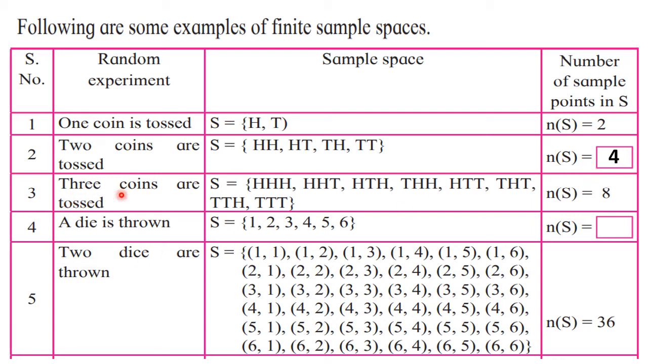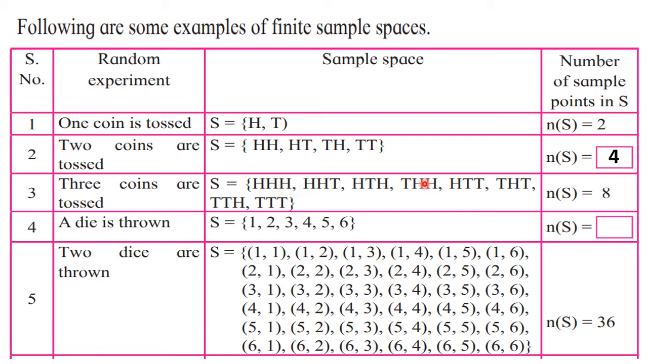Next, 3 coins are tossed. So when 3 coins are tossed, there are 8 sample points. Those 8 sample points you can write in any order. But there is an easy method to write them, and when we start with the problems, that time I will tell you how to write it. So what you will observe here is HHH, which means head on all the 3 faces.